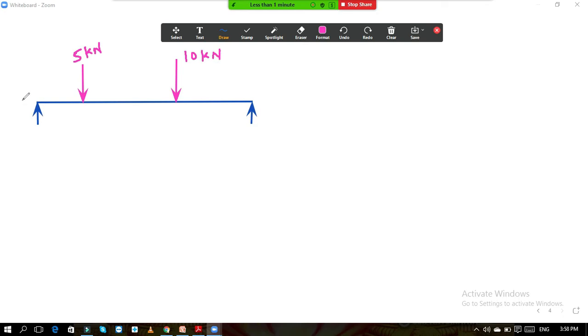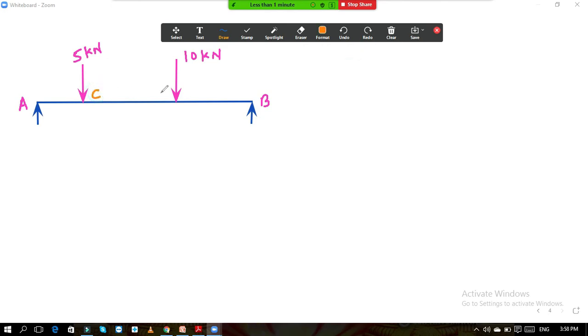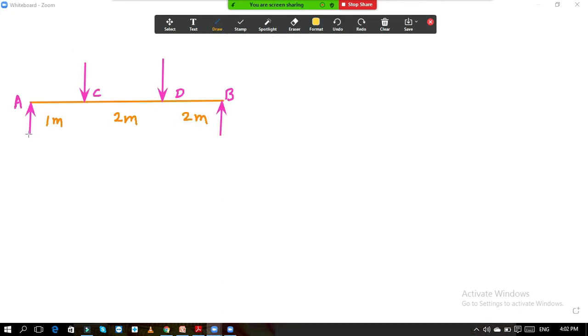Then this is point A, point B, point C, and point D. Now suppose this distance is 1 meter, this is 2 meter, and this is again 2 meter. We have extended these lines for drawing the bending moment diagram.